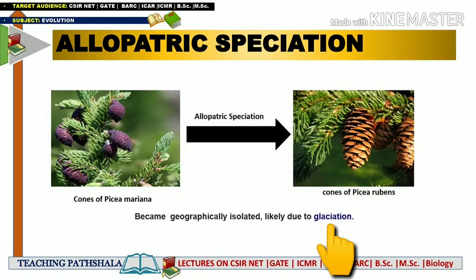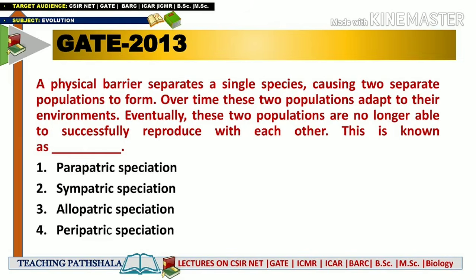That has been mentioned here, that the geographically isolated populations resulted due to the formation of glaciers. Before the glacier formation, there was only a single species, Picea mariana, but due to the formation of a glacier, the Picea mariana species was split into another species, and the split population is now regarded as Picea rubens, and it has a different kind of cone as compared to Picea mariana. So now I am expecting that the concept of allopatric speciation is clear.